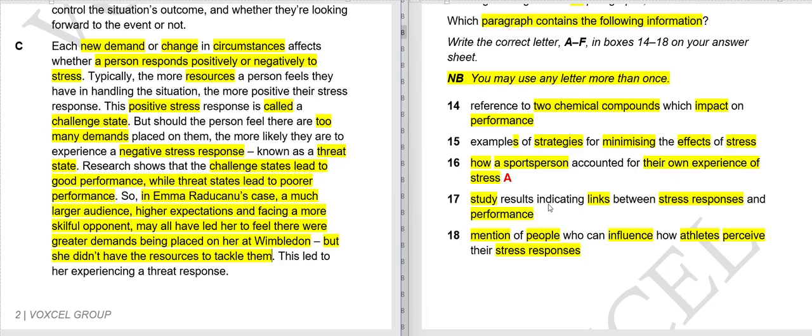17th. Study results indicating links between stress responses and performance. Is there any study or any word related to study in this?